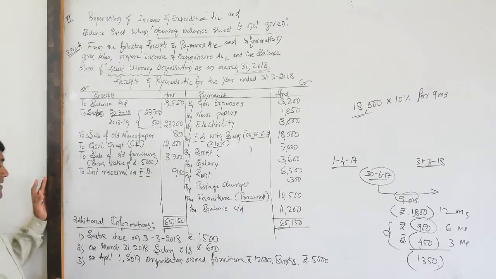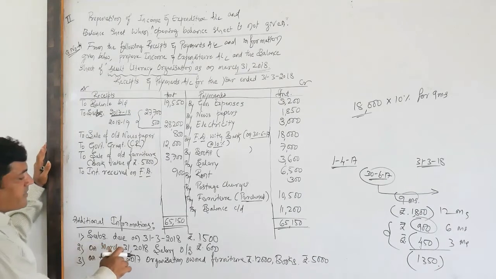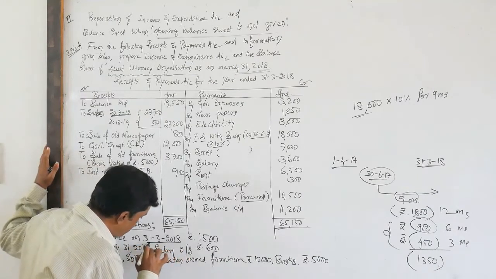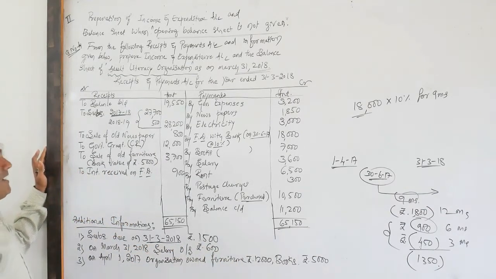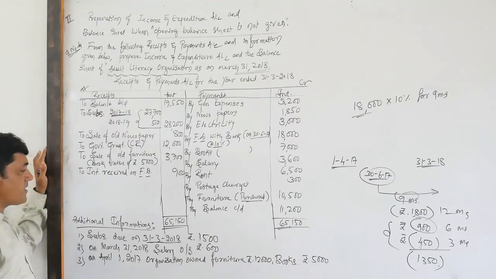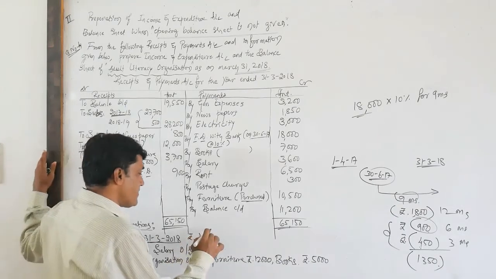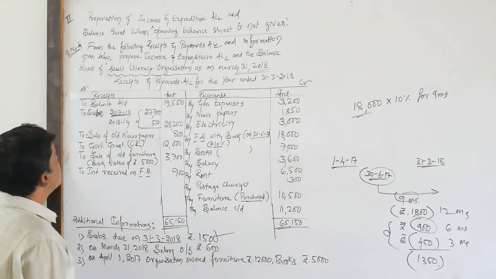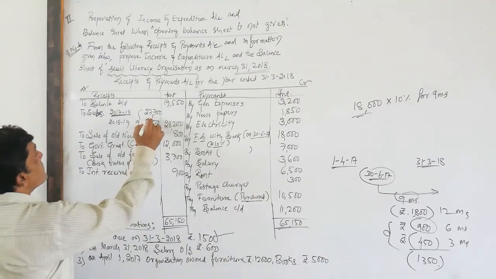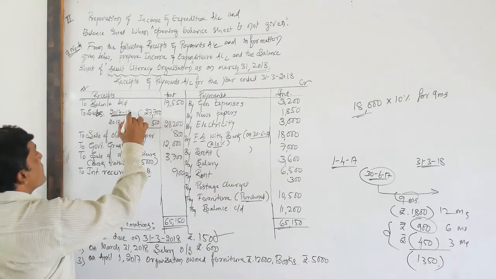The first adjustment, that is subscription due on 31st/3/2018. 31st/3/2018 is the current year end. So subscription receivable for the current year is rupees 1,500. Subscription for the year is rupees 27,700. So we need to add it.